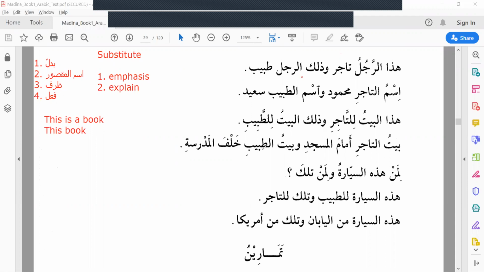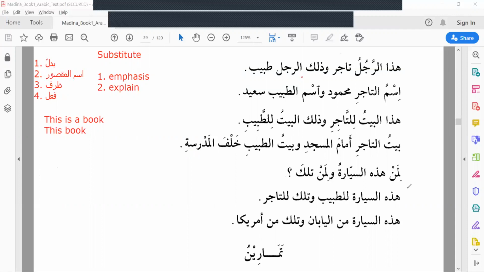Baitu tabibi, doctor's house is khalf al madrasati, behind the school. Why madrasati? Because the noun after the dharf will be mudafun ilayhi, so mudafun ilayhi should have kasra. Come to next line.